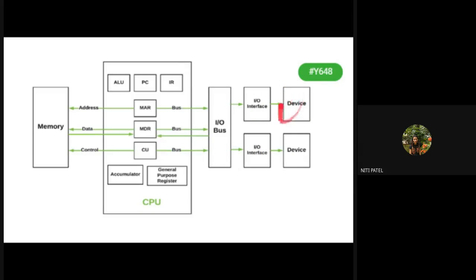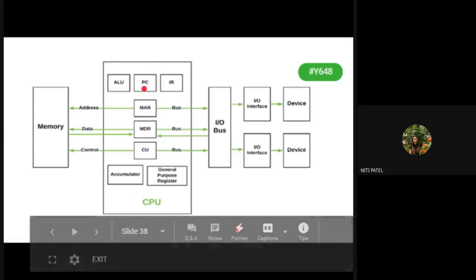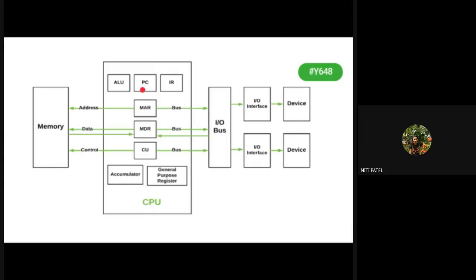This may be any output and input device: keyboard, monitor, printer, scanner, whatever it is, I can use all of the devices. Okay, now we will see what are the parts of the CPU. What is this PC? It stands for program counter. Now we already know the definition of program counter. It will always point to the next instruction to be executed. So if my program has 5 instructions, who will move the pointer from one instruction to another? It will be done by the program counter.